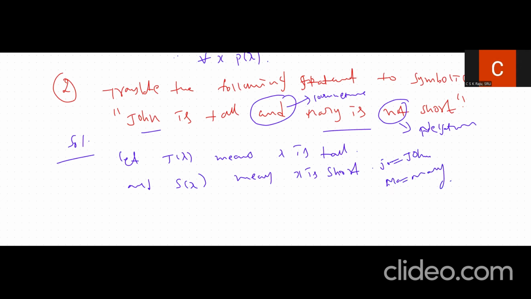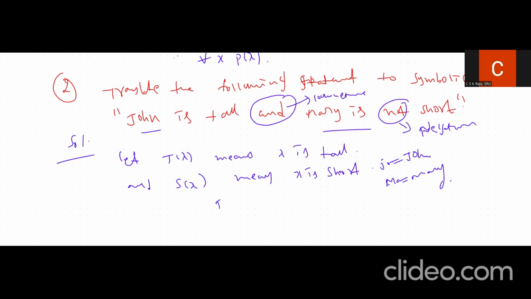Now if we try to convert this into symbolic form, from the statement John is tall, the predicate comes in front. T of x means x is tall, S of x means x is short.